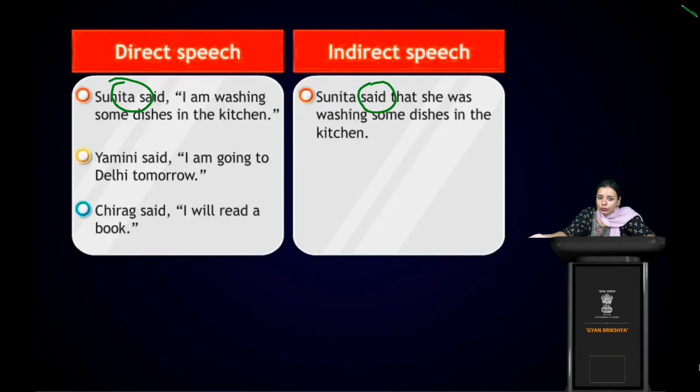So we're gonna change into V2 form, that is past tense. So am changes into was, right? Because the sentence started with said, that was in past tense. So we will also change the verb into past tense. So am changes into was. Clear? Crystal clear? Okay, let's move to our next sentence.